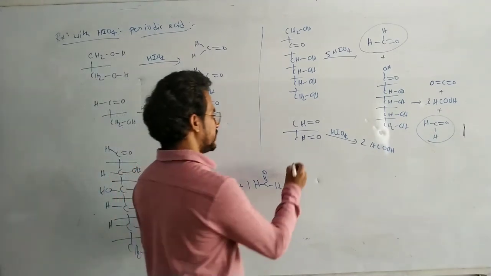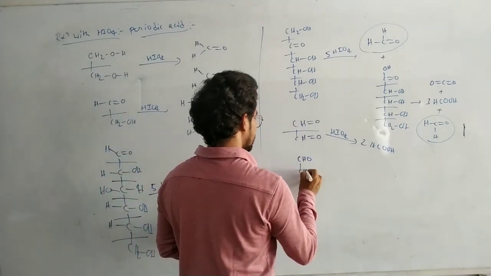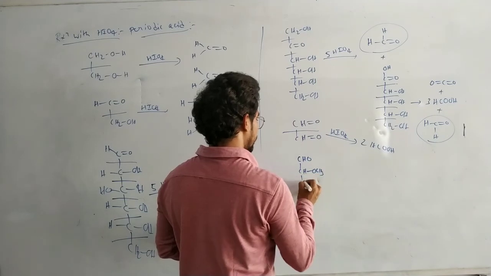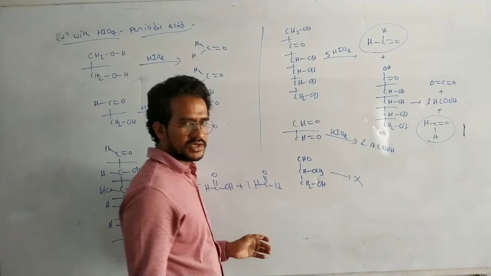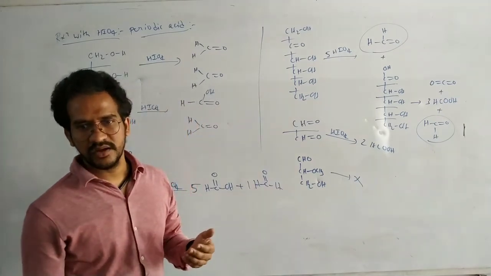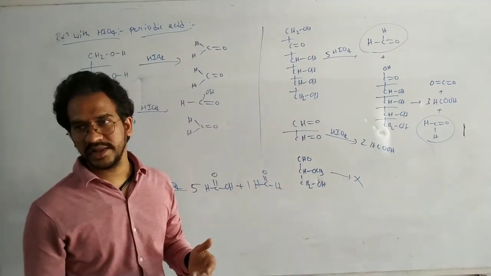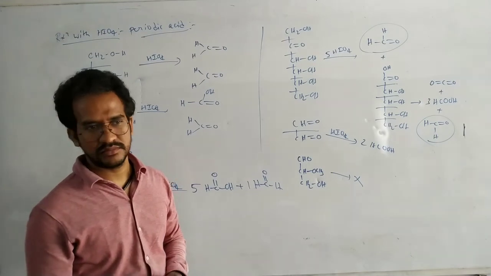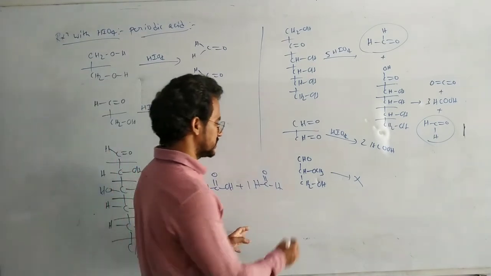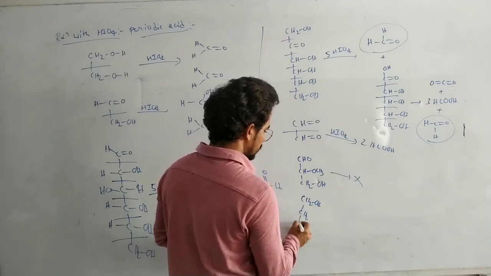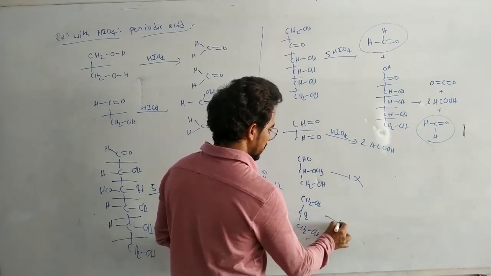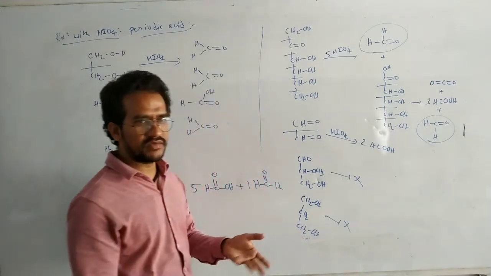Okay. For suppose CHO, CH, OCH3, CH2, OH. This is no oxidation. It's not an alpha hydroxycarbonyl compound. It's not a 1,2 diol. Okay. For suppose this CH2OH, this CH2, this CH2OH. It is not oxidized. It's not a 1,2 diol.